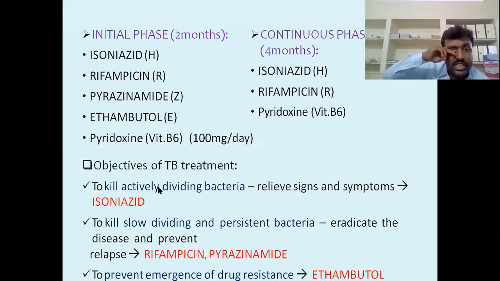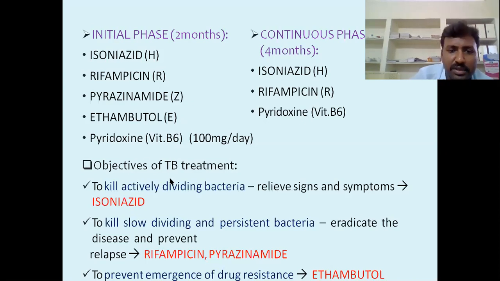In the initial phase, phase 1, which is 2 months, we give the first line drugs. Then the continuation phase, up to 4 months, is isoniazid, rifampicin and pyridoxine. For the first 2 months, we can give these 4 drugs, or 3 or 2, depending upon the symptoms.